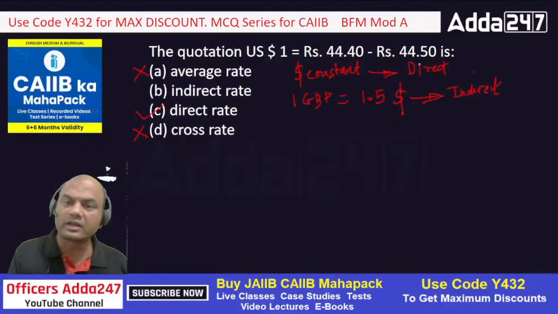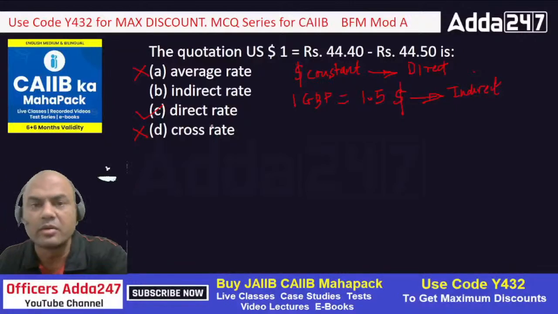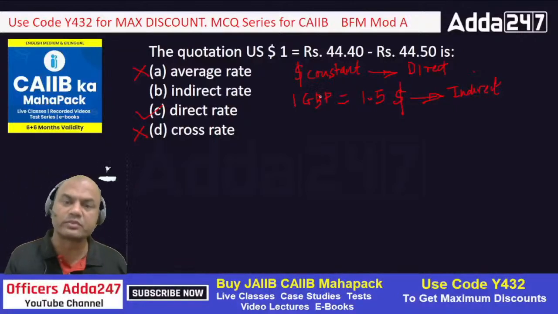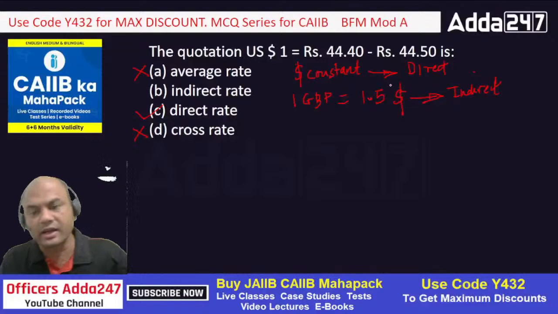So what is the answer for this? Correct, direct rate. Got it? Move on. Everyone understood this? What do you mean by direct and indirect here? When dollar is kept on the left, as in 1 GBP, then it becomes a direct rate. If dollar is brought on the right side, it is called an indirect rate.